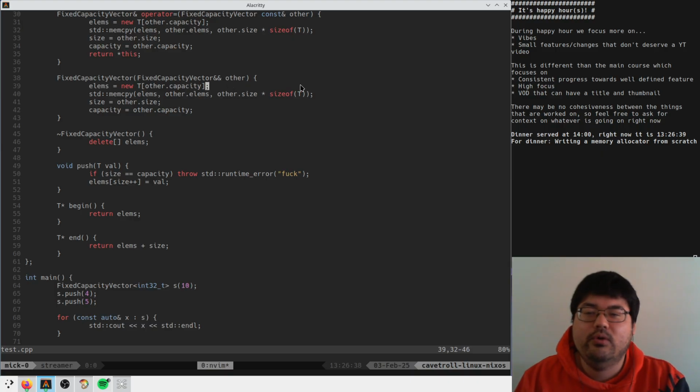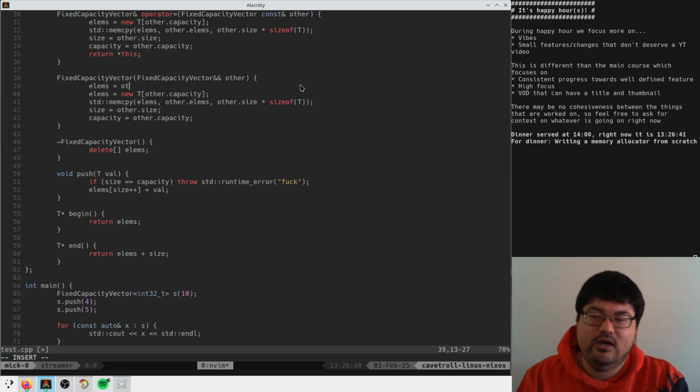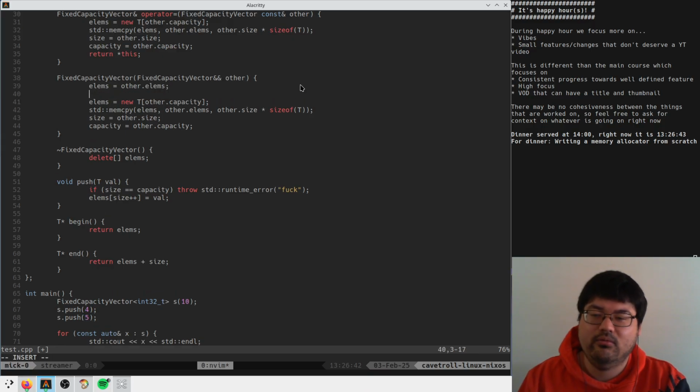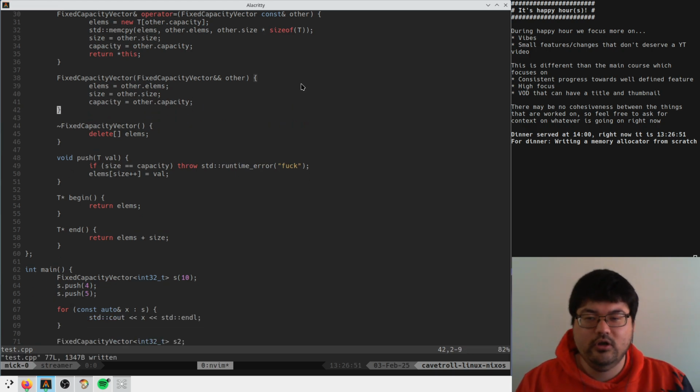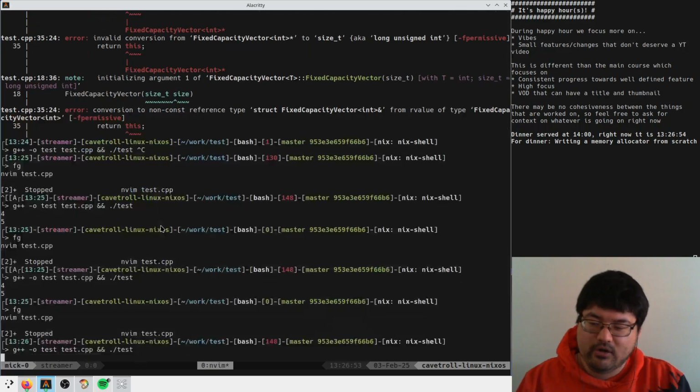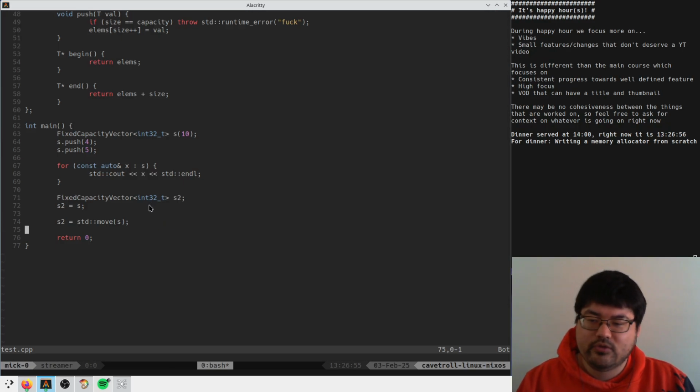So here, we don't have to do anything. We just say elms is equal to other elms, size equal to other size, and capacity is equal to other capacity. Hell yeah. Okay, cool, that seems great. Does this compile and work now? Sure, looks like it does.